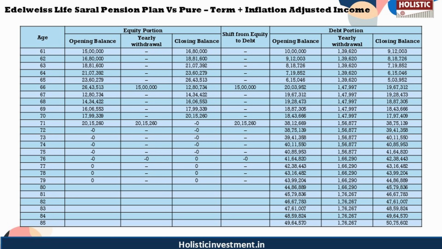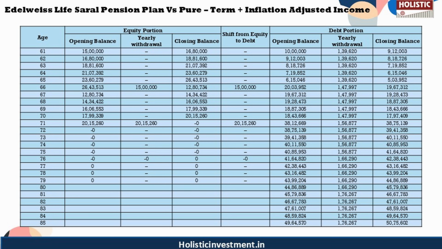To counter inflation, withdrawals increase by 6% every 5 years, with the debt portion replenished from equity as required. For risk management, the equity allocation is gradually reduced and fully shifted to debt by 87. So even after meeting regular inflation-adjusted withdrawals, the portfolio is projected to retain a corpus of approximately 49.64 lakhs at the age of 85, which is nearly double the return of the purchase price offered under the Edelweiss policy. So this approach not only delivers inflation-adjusted income throughout retirement but also preserves the corpus beyond one's lifetime.